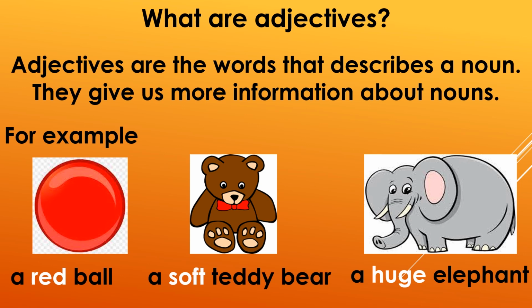Similarly, let us see the third example. It's written a huge elephant. Elephant is a noun, but how is the elephant? It is huge. So the word huge will be the adjective. Let's learn about it more.